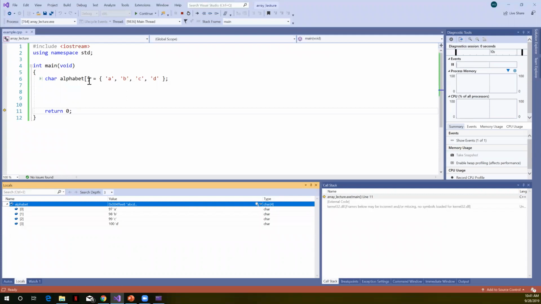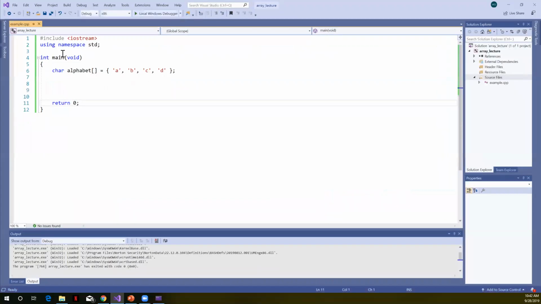This is not something you will commonly see. I think they threw it into the textbook. I wanted to throw it out there, but it is used sometimes more or less for constants. Something we might see later in the course. For now, we won't talk about that because I can't show you the ways that we might use it. But I will show you how to use some of these later in the course. So I just wanted to show you that. It's in the lecture notes, it's in the book. It's not something we're going to commonly see. We're always going to specify our size for the most part in our homework.